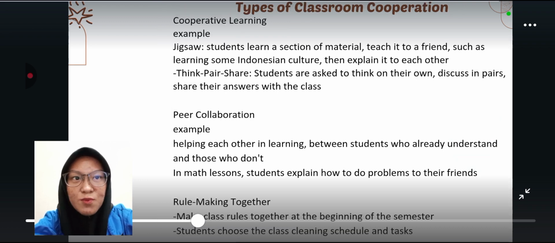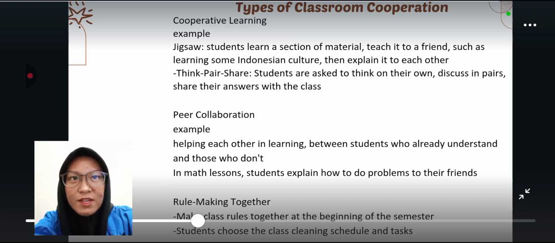Types of classroom cooperation: cooperative learning, group work, completing a task together. For example, jigsaw: students learn a section of material and teach it to a friend, such as learning some Indonesian culture, then explain it to each other. Think, pair, share. Students are asked to think on their own, discuss in pairs, share, then answer with the class.